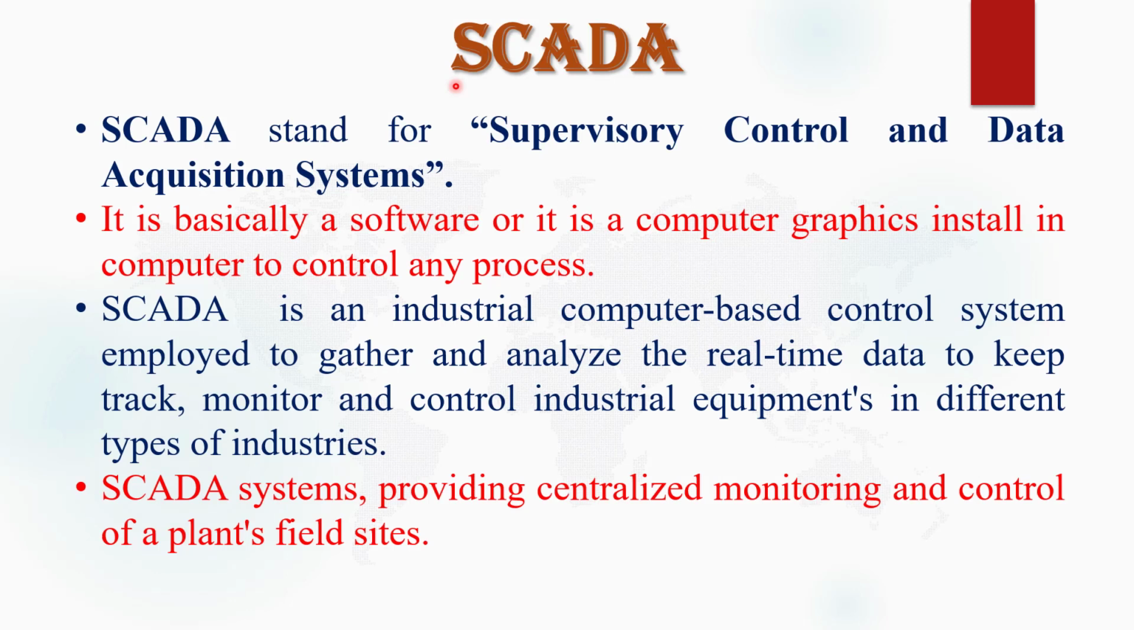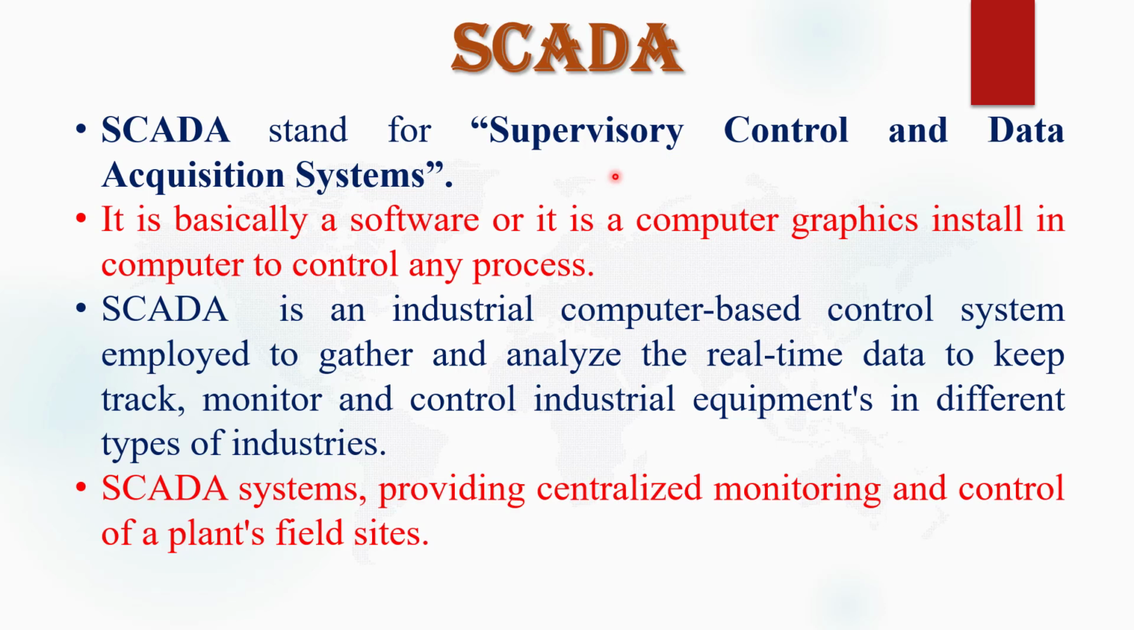Now, the second industrial control system is SCADA. What do you mean by SCADA? SCADA stands for Supervisory Control and Data Acquisition System. What do you mean by supervisory control? What do you mean by data acquisition system? Supervisory control means it enables the operator to remotely control the device.